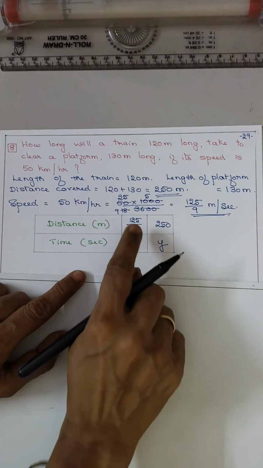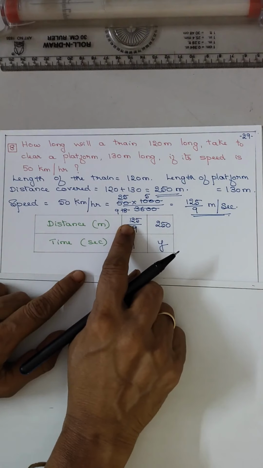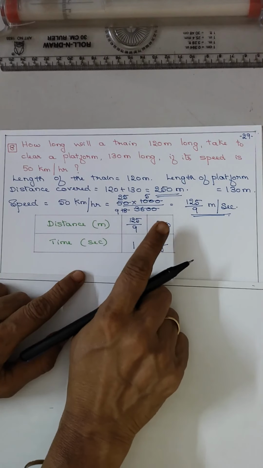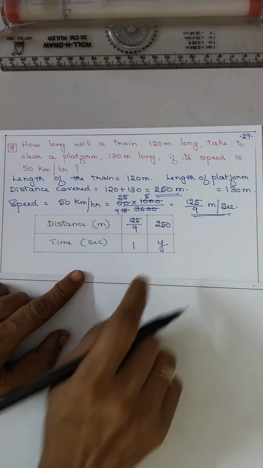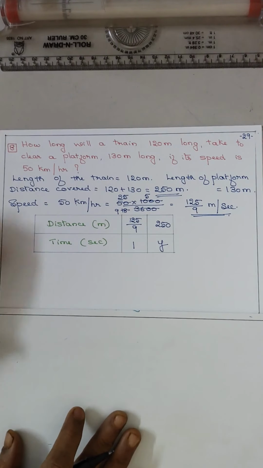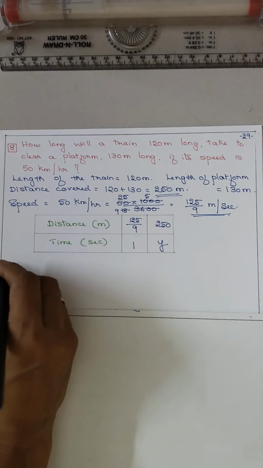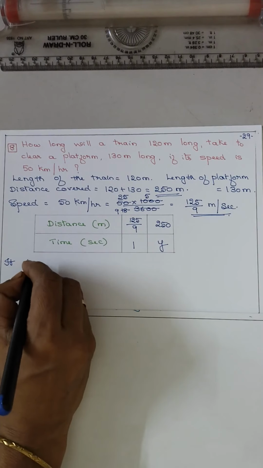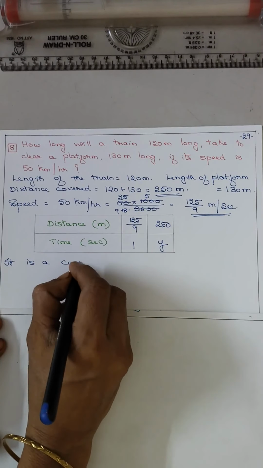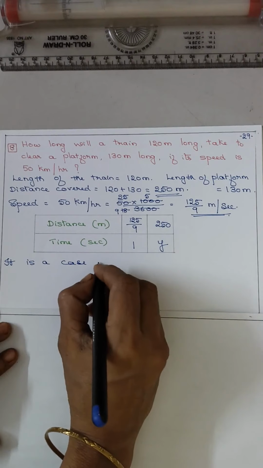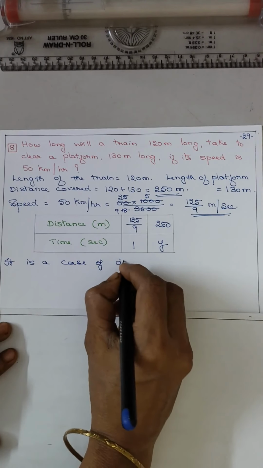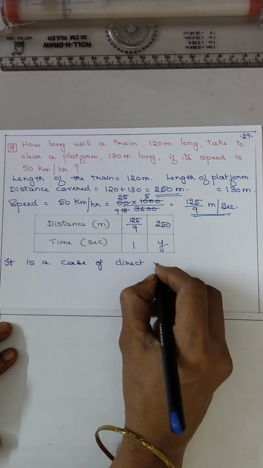If it covers 125/9 meter in 1 second, then how much time for 250 meter? Which type of variation have I told? It is a case of distance and time. Always it is a case of direct variation.